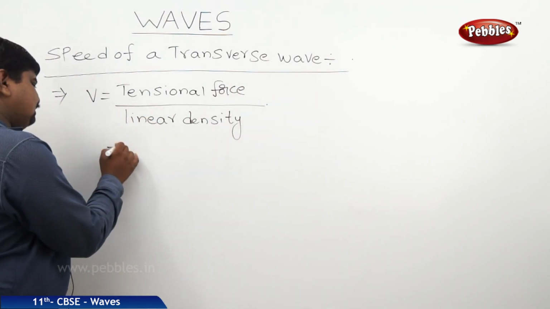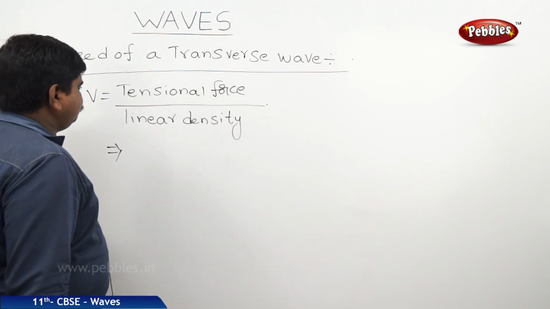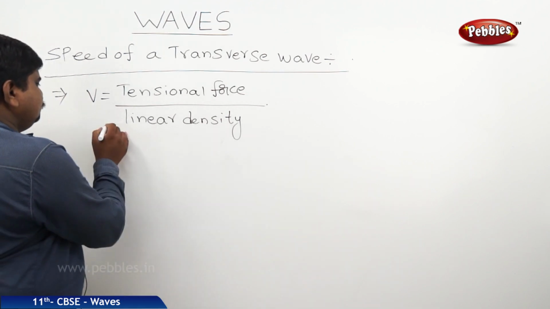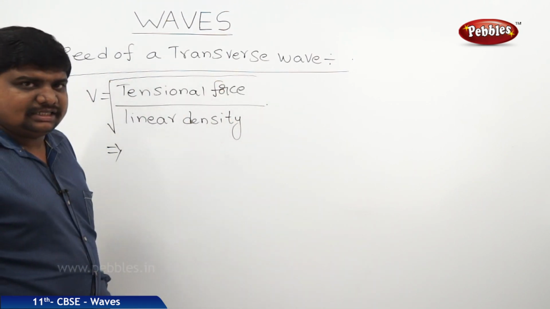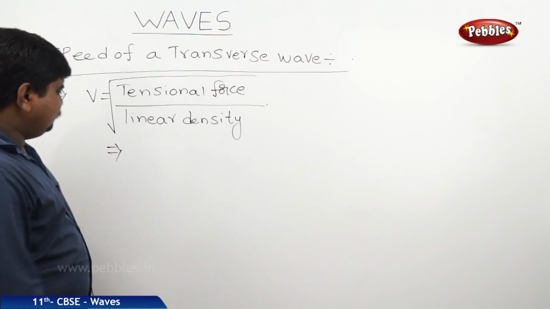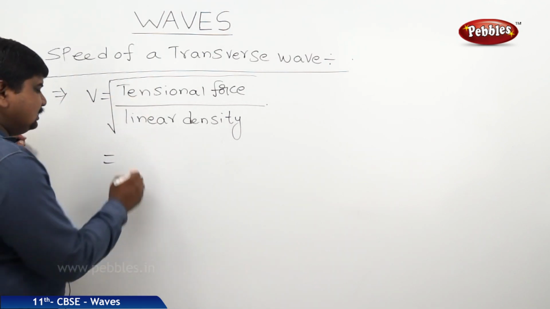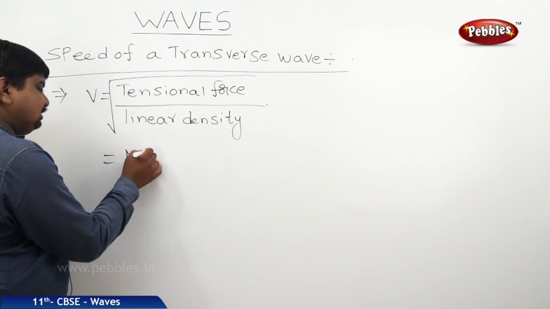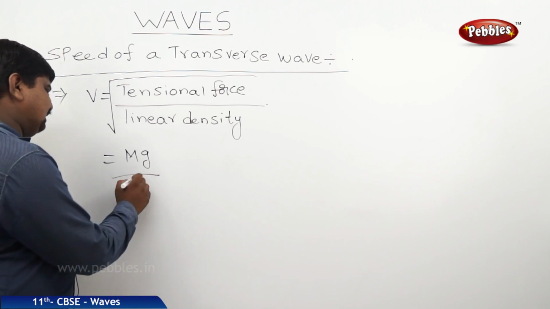It is the square root of tensional force by linear density. How is this possible? We will see now. Take the tensional force, whose expression is mg, and linear density is nothing but mass per unit length.